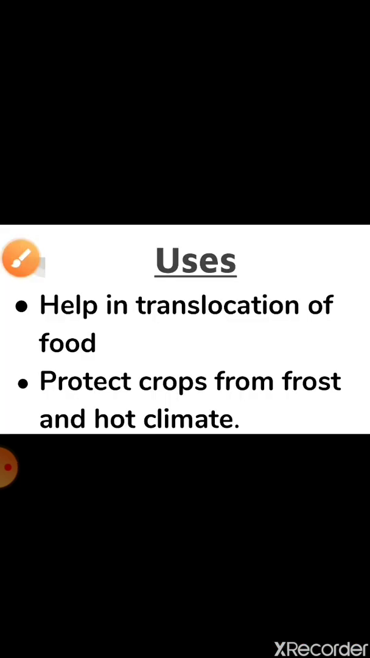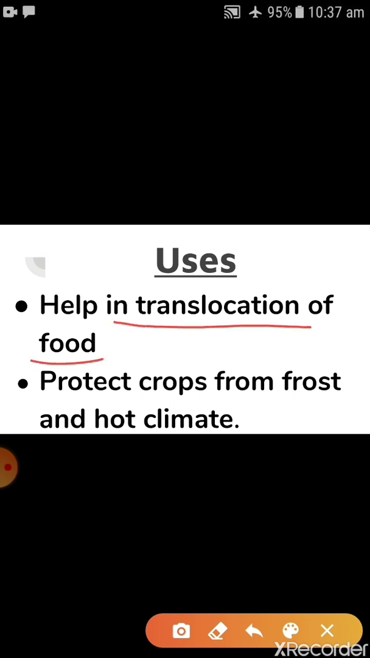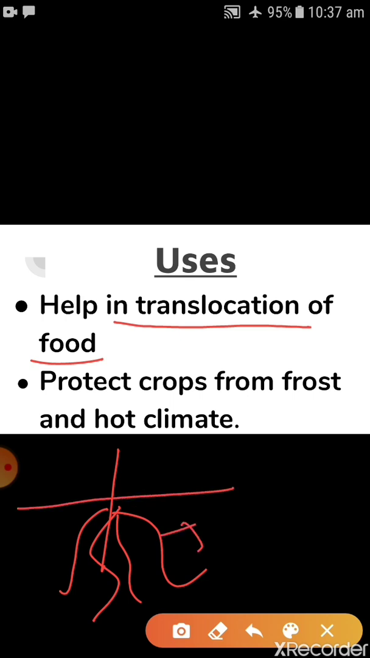Now, what are the uses of this modern technique? It helps in translocation of food. How does it help in translocation of food? Like we are supplying water to the plant. So how can water convert into food for the plant? You know that this is your root, and root is responsible for absorbing water, and after that this root sends the water to the whole part of the plant.